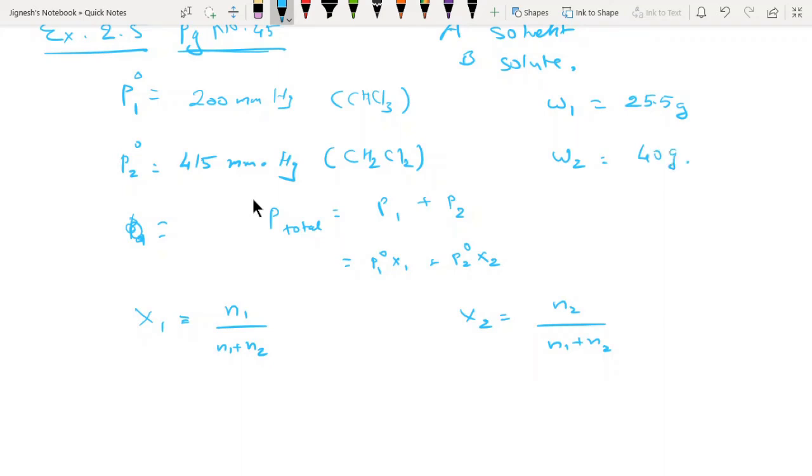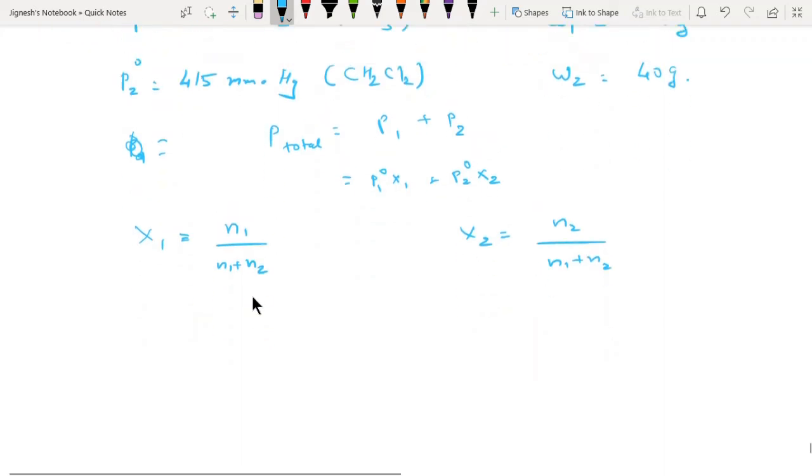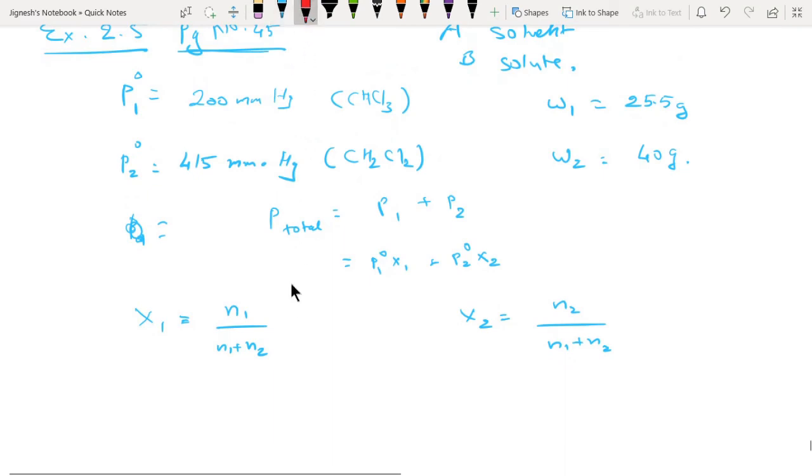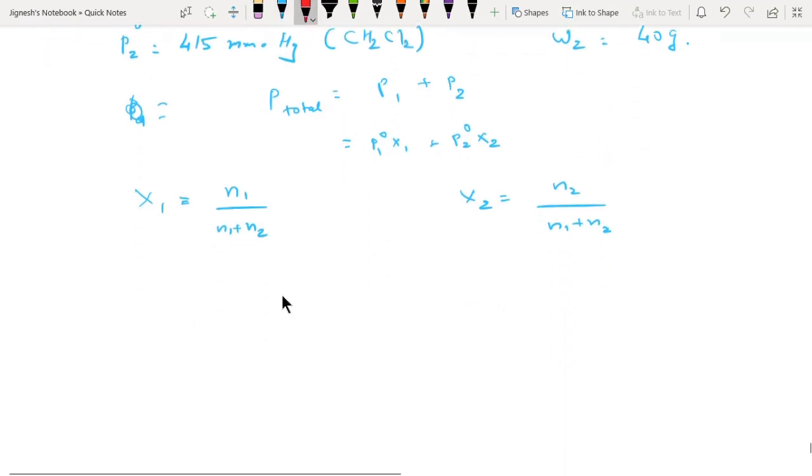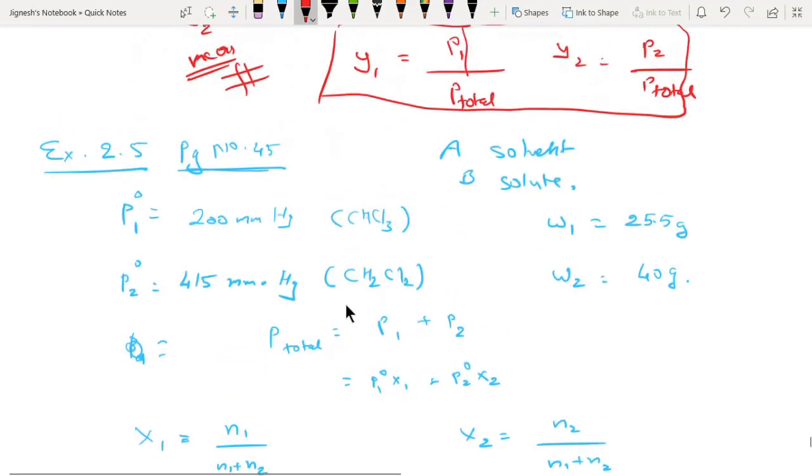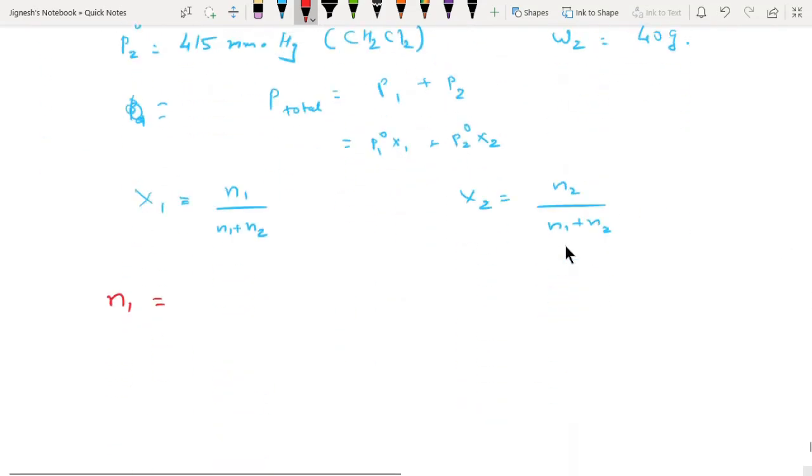Now let's first find the number of moles of the different components. So number of moles of one, N1. What is one? One is my chloroform. I need to find it: W1 upon M1. What is W1? It is 25.5 gram.